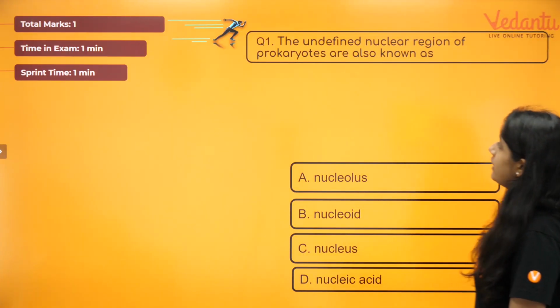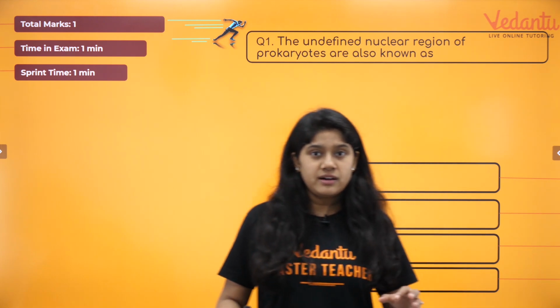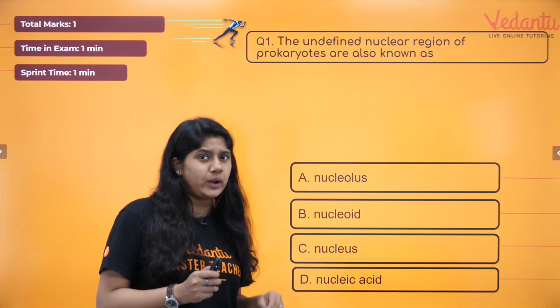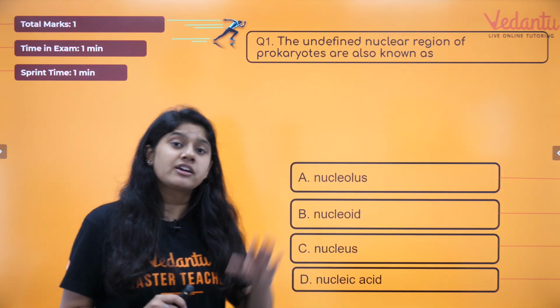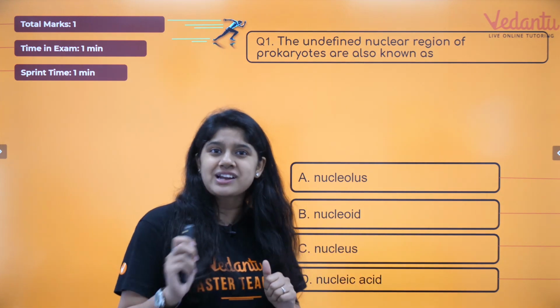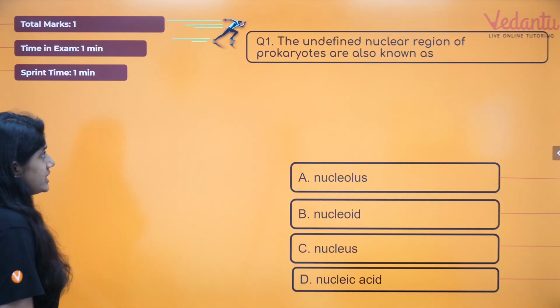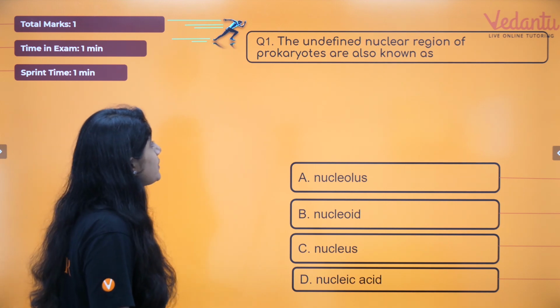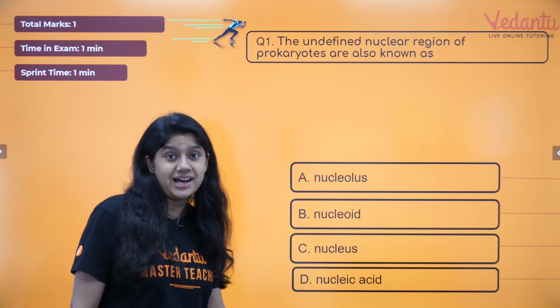Here is question number 1, everyone. Now again, as it's sprint, we'll be going a bit faster but definitely covering all the important concepts. So let's start our class, everyone. The first question is: the undefined nuclear region of the prokaryotes is also known as?